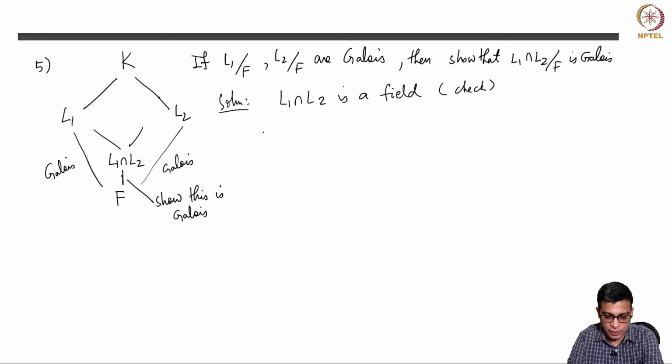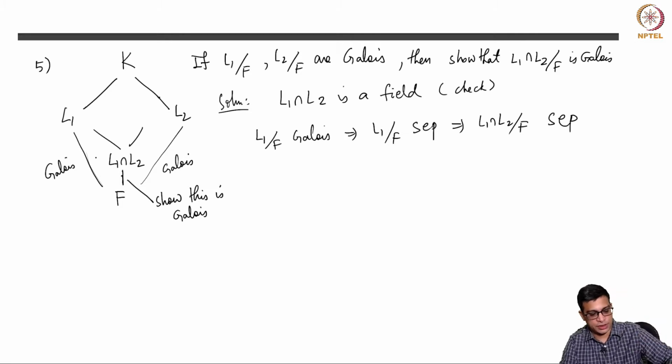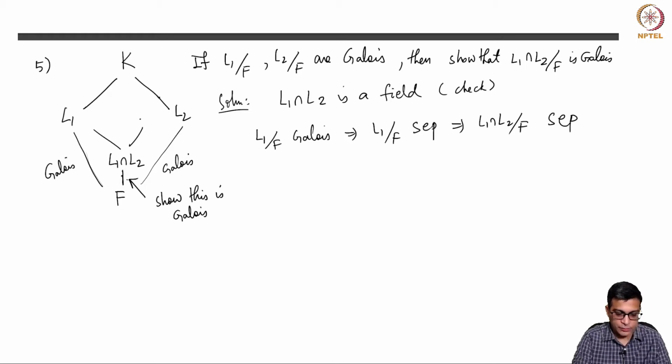Clearly L1 over F Galois implies L1 over F is separable. This implies L1 intersection L2 over F is separable, because any sub-extension of a separable extension is separable. In fact, you don't even need to know that L2 is separable. If L1 is separable over F, L1 intersection L2 is separable.